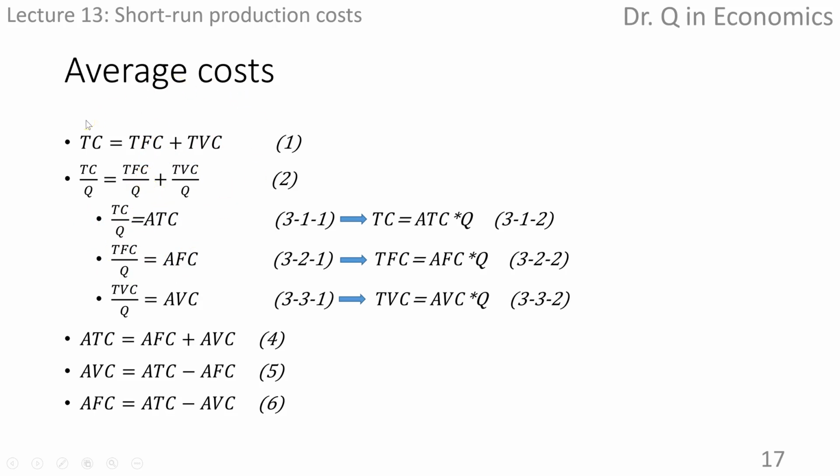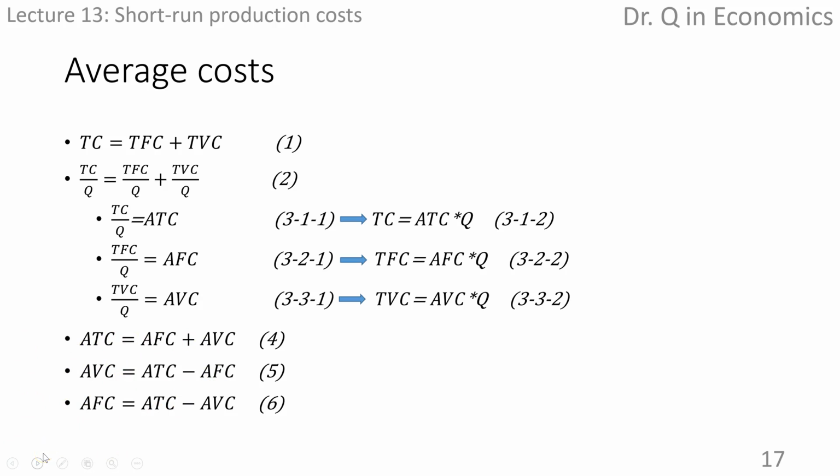Total cost divided by the output quantity is the average total cost. Total fixed cost divided by quantity is the average fixed cost, and total variable cost divided by quantity is the average variable cost. The equation 2 can be rewritten as equation 4. Average total cost is the summation of average fixed and average variable cost. From this formula, knowing 2, we can figure out the third one.